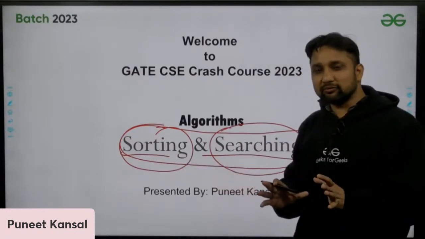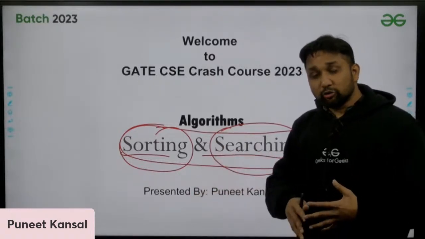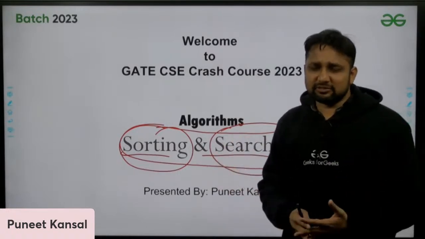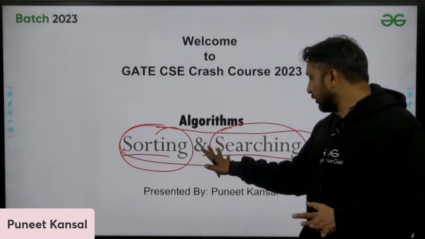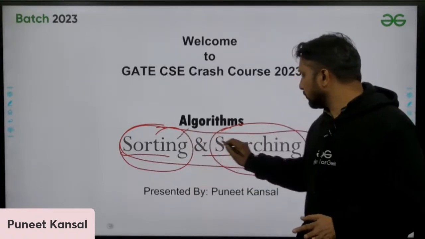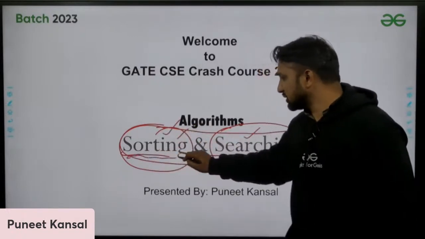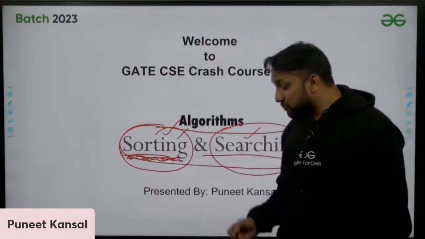What the different sorting algorithms are, how they actually work, and what the most important questions generated from them can be. We will cover all of these things from both areas. Our focus will remain more on sorting because this topic is a little lengthy and important.